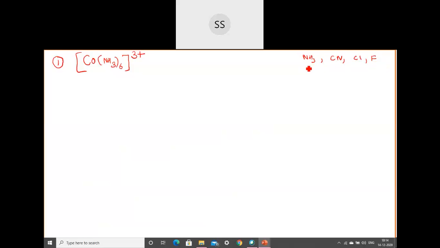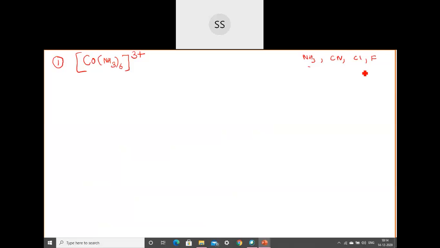So you can remember ammonia is a neutral ligand, so the charge on it is 0, okay? For ammonia, remember the charge is 0. Cyanide, chloride and fluoride carry -1 charge each. So for all these 3, the charge is -1. So using this, calculate what is the oxidation state of cobalt.